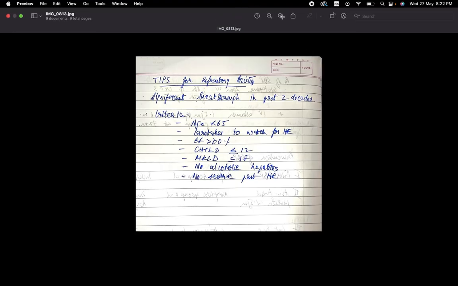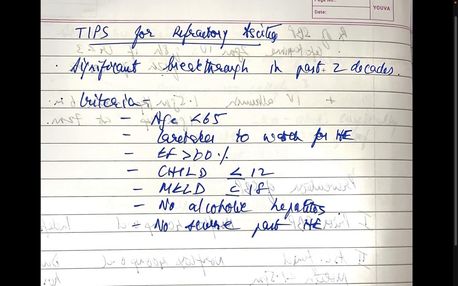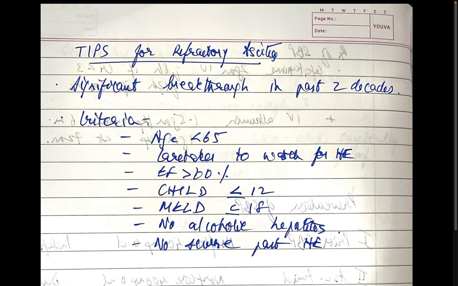TIPS procedure. When is it done for refractory ascites? This is actually a significant breakthrough in the past 2 decades for refractory ascites. The criteria are: the age should be less than 65. There should be a caretaker at home to watch for hepatic encephalopathy. EF should be more than 60%. Child's score should be less than or equal to 12, and the MELD score should be less than or equal to 18. No alcoholic hepatitis and no severe past hepatic encephalopathy.